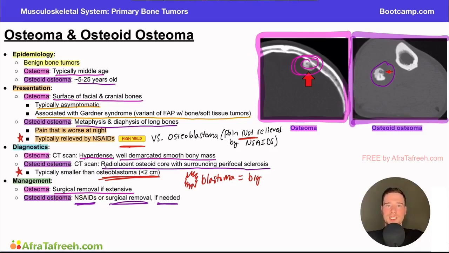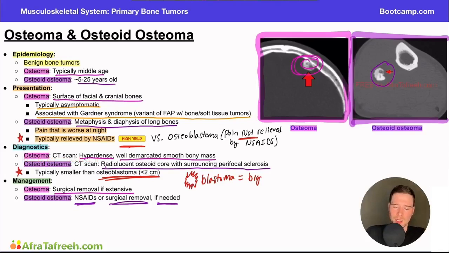Now, a possible question stem they could ask you about to really talk about some of these pathologies includes something along the lines of a 21-year-old patient presents to the clinic with a chief complaint of left knee pain that is worse at night. The patient denies any symptoms of illness or known trauma to the area. On physical exam, there's a palpable, painless mass above the lateral joint line, and radiographic imaging shows an approximately 2 centimeter radiolucent core with surrounding hyperintensity. The question can then ask which of the following treatment options would be most useful for helping this patient's nighttime pain. Well, the answer is going to be the anti-inflammatories, right?